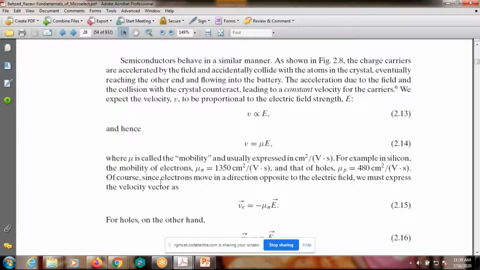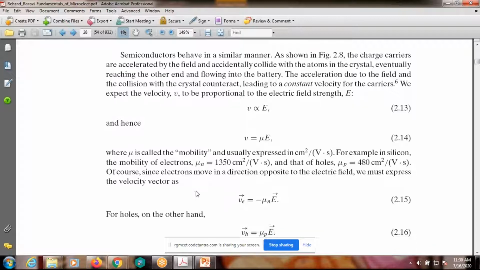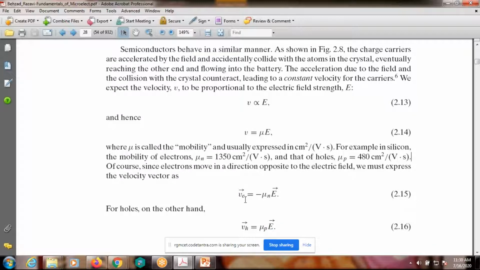Of course, since the electron moves in a direction opposite to the electric field, we must express the velocity accordingly. Here the suffix e represents the electron. The velocity of the electron is equal to minus mu n times the electric field. Why? Because electron movement is always opposite to the electric field direction.